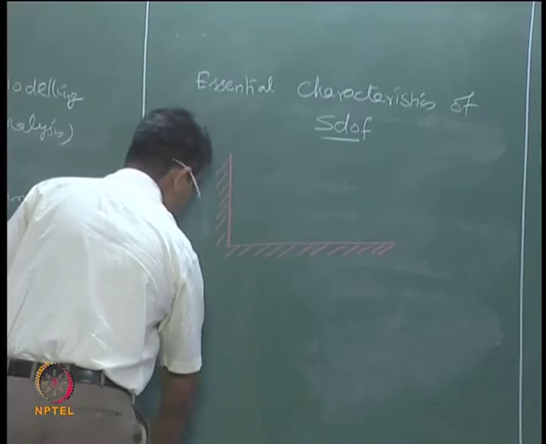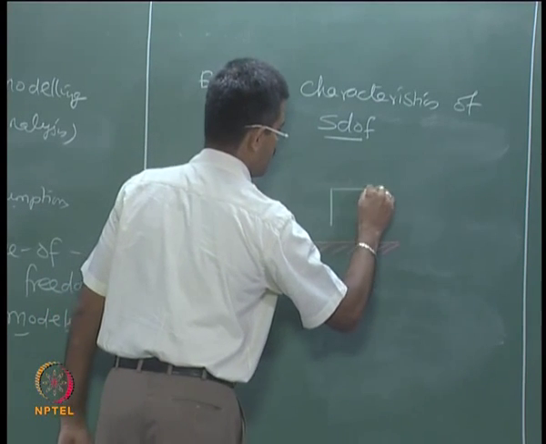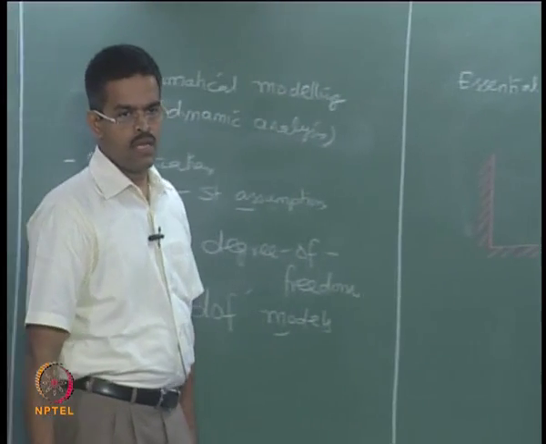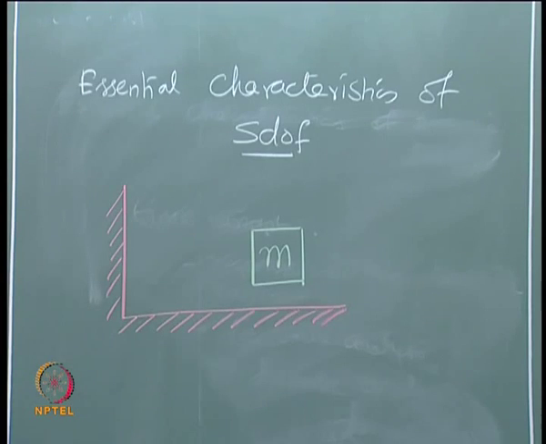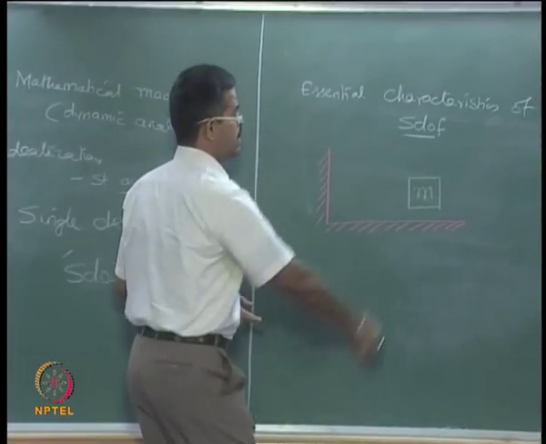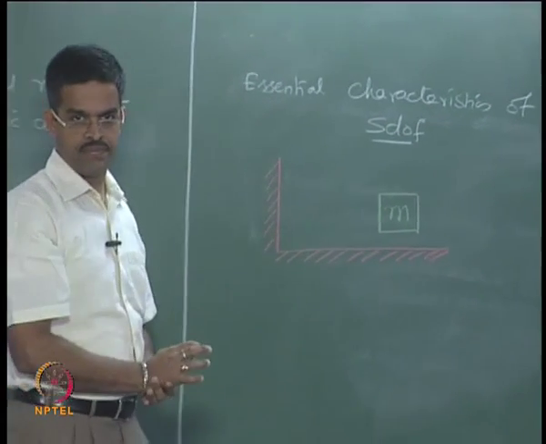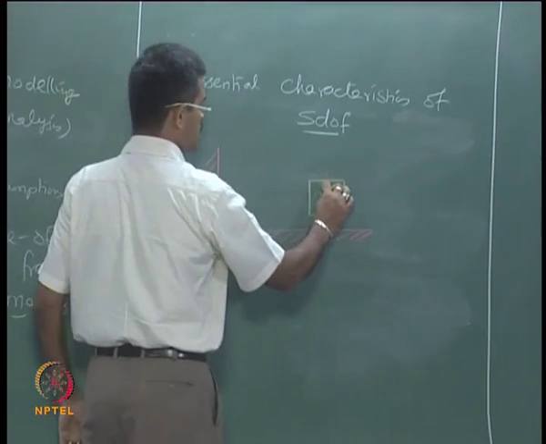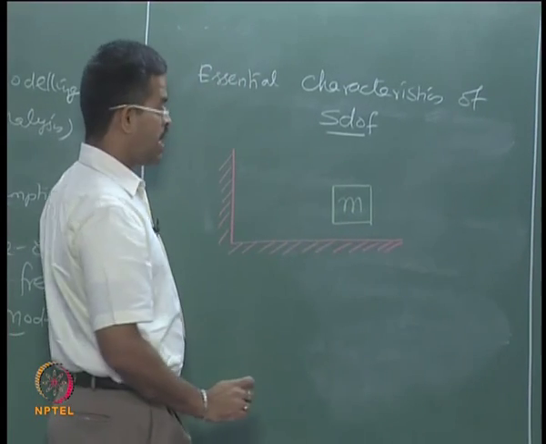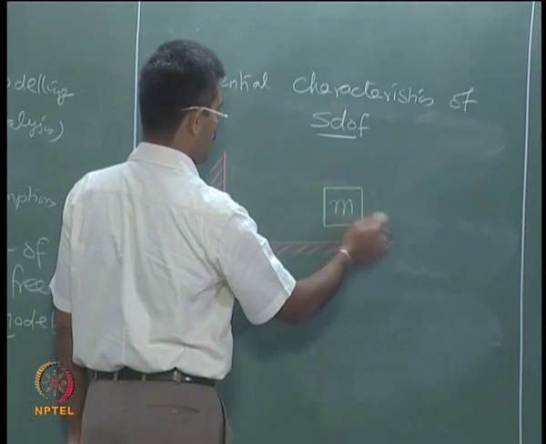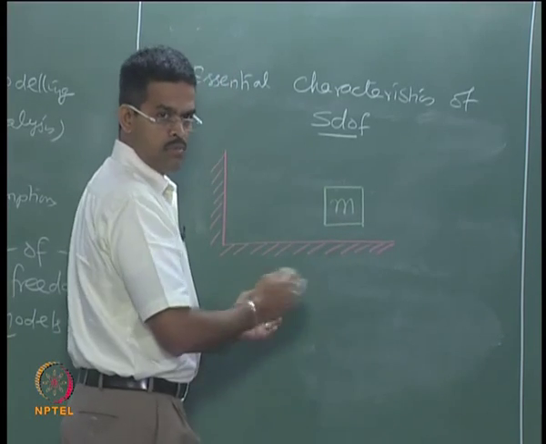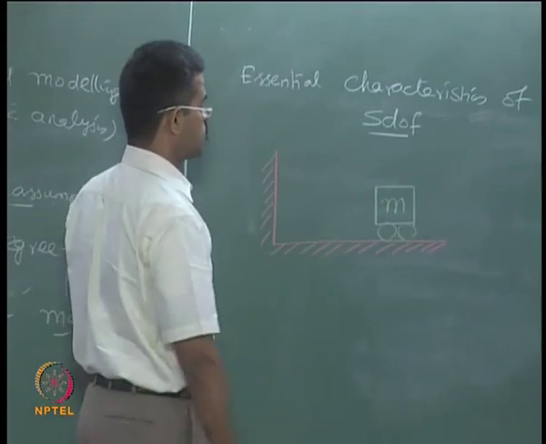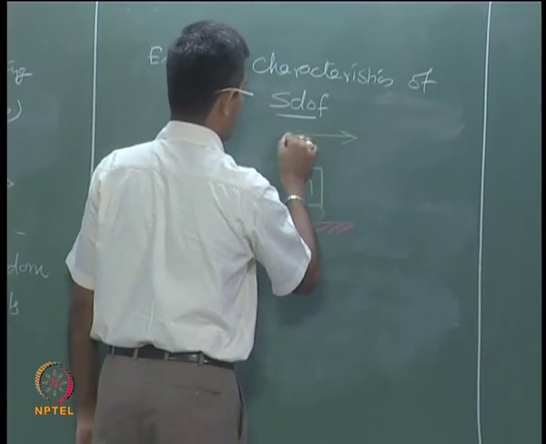I have a mass component. I do not want this mass component to move in the vertical direction, so I am putting a constraint. You may wonder, if the mass component is exactly resting on the floor, then there will be some resistance created by the friction of the floor. So, I want to make it easy. Let us say I put a wheel here and enable the mass to move only in this direction, to and fro.